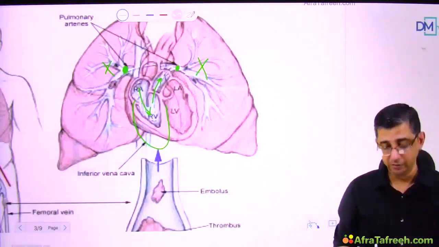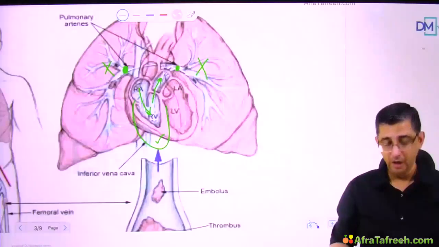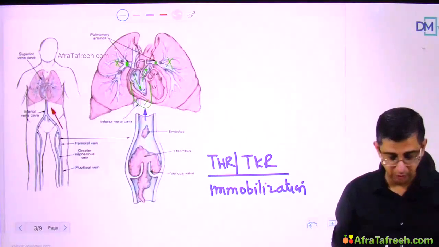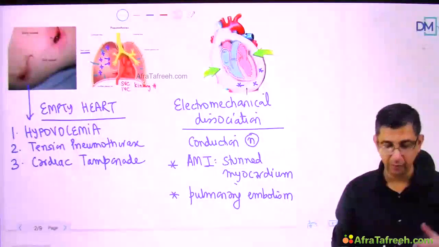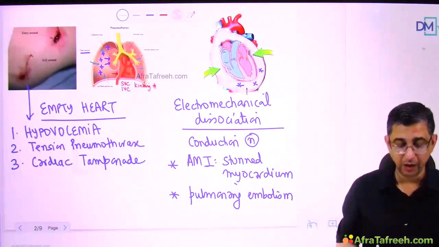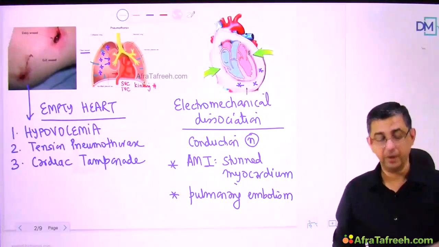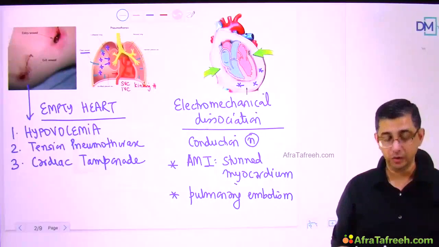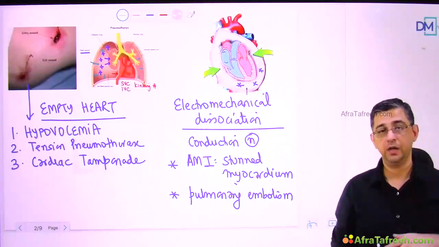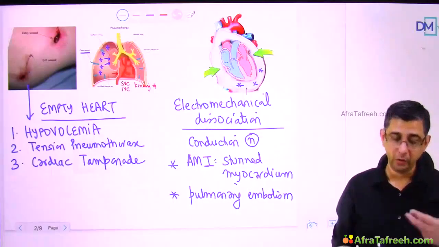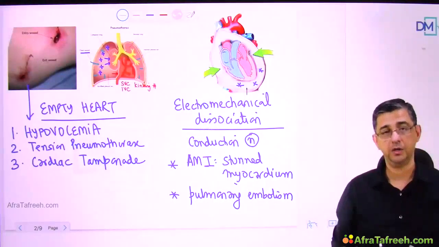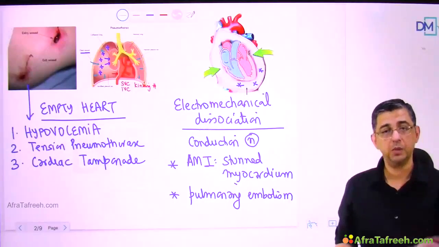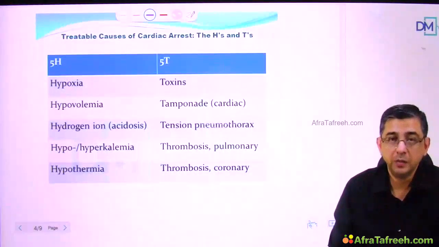So echocardiography will definitely tell you about a failed right ventricle of the patient, and in the setting of pregnancy and orthopedic implant surgery, this massive pulmonary embolism, as I showed in the previous slide before you, could be responsible for development of a pulseless electrical activity in the patient. So if you just get the words empty heart and electromechanical dissociation in your mind, when you are doing CPR in a patient during ACLS protocol, you can definitely try and mentally visualize that either the problem is with the filling of blood in the heart, or it could be pneumothorax, or it could be pump failure in a patient. So hypoxia is the reason on the right hand side why a person would be having a pulseless and a BP-less state. Let us look at the way they teach the same thing to us in a medical college.